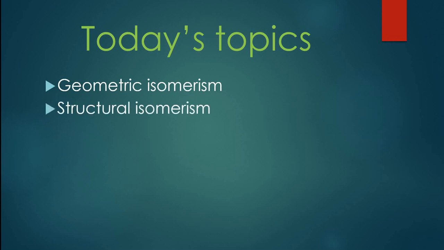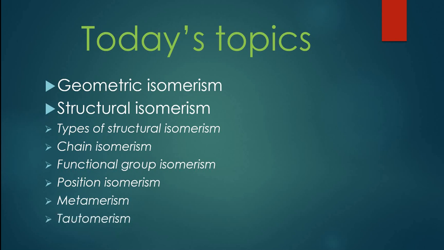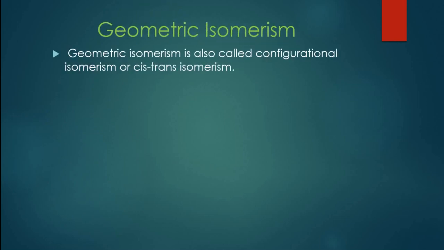We will focus upon structural isomerism and its types, that is chain isomerism, functional group isomerism, position isomerism, metamerism, and tautomerism. Let's start with geometric isomerism first. Geometric isomerism is also called configurational isomerism or cis-trans isomerism.